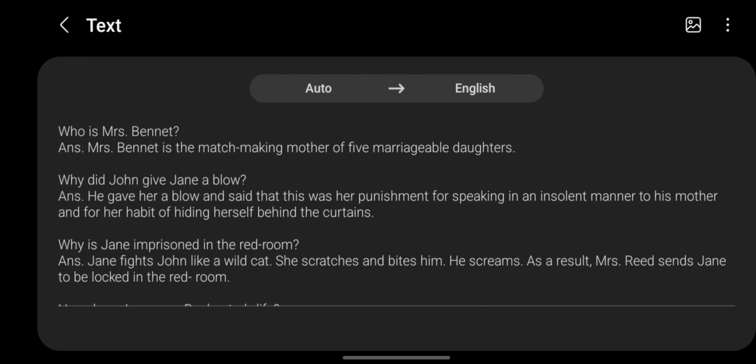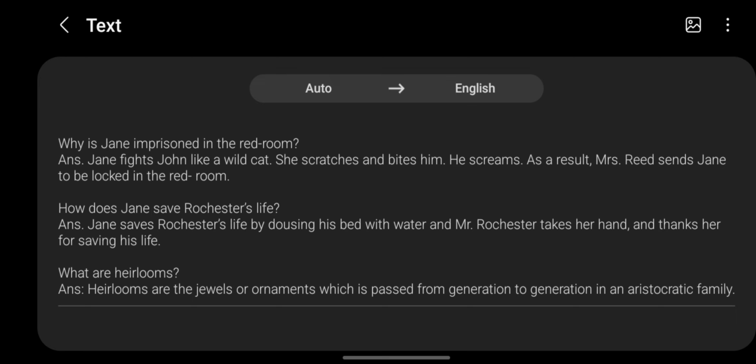Why did John give Jane a blow? ANS. He gave her a blow, and said that this was her punishment for speaking in an insolent manner to his mother and for her habit of hiding herself behind the curtains. Why is Jane imprisoned in the Red Room? ANS. Jane fights John like a wild cat. She scratches and bites him. He screams. As a result, Mrs. Reed sends Jane to be locked in the Red Room.